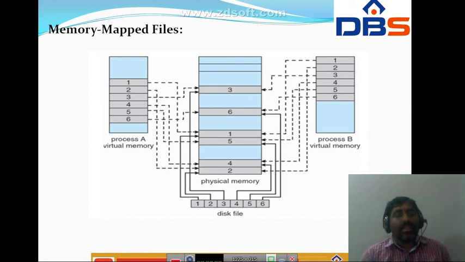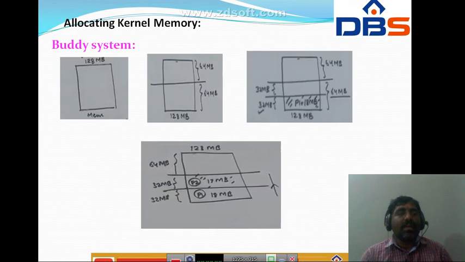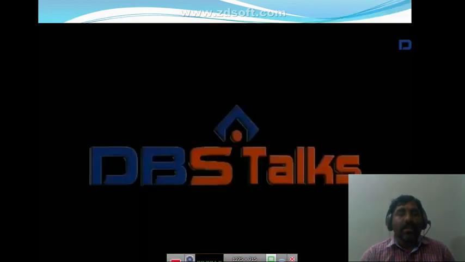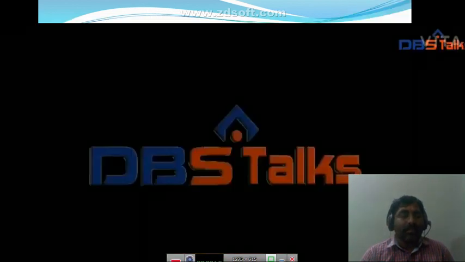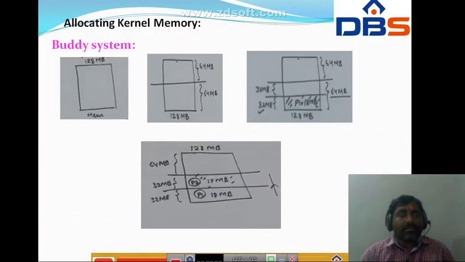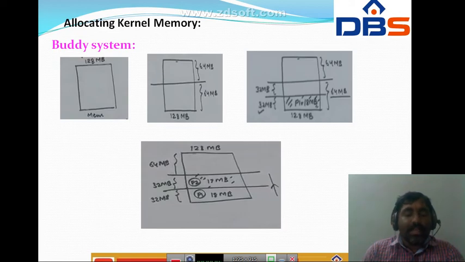files concept. So the next concept is allocating kernel memory. What is meant by allocating kernel memory? Just now, in the previous discussion, we centered on process memory, which can be conveniently broken up into page-size chunks, and the only fragmentation that occurs is the average of a page lost to internal fragmentation for each process, or we can say segment.